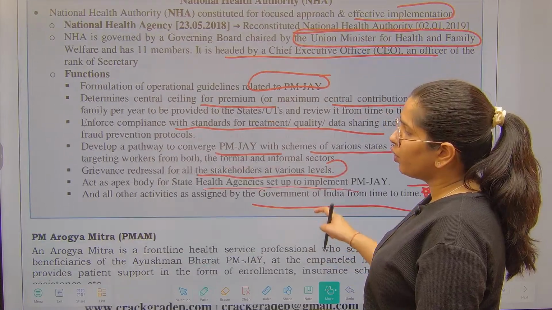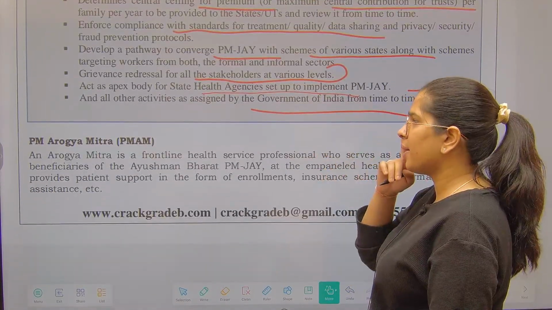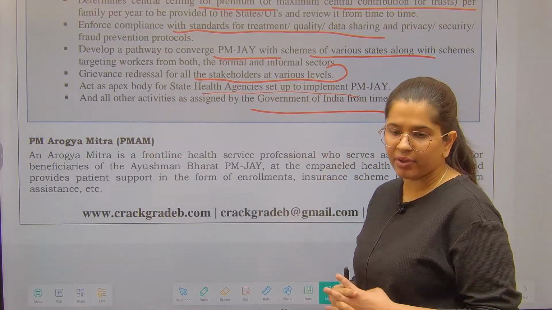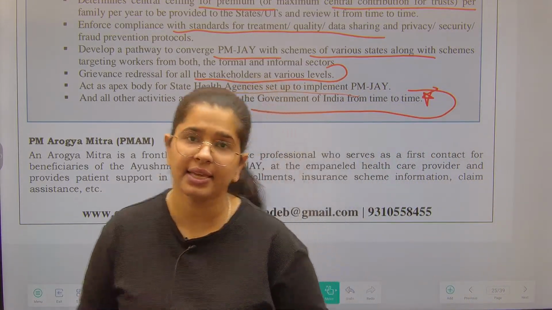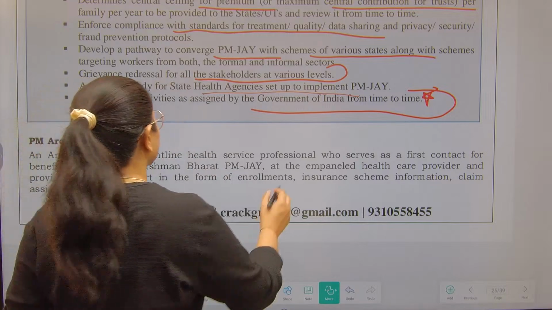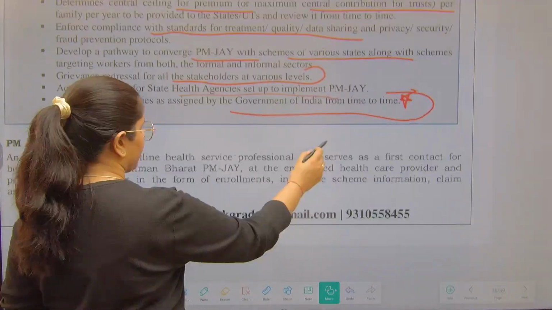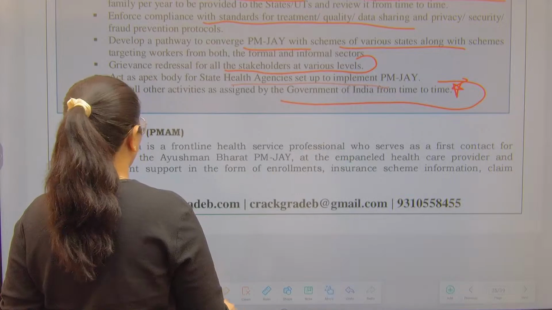Now we have got two more things. One is PM Arogya Mitra, and we also have Ayushman Mitra. So who is PM Arogya Mitra? He is the health worker, right? It is a frontline health service professional who is going to provide you